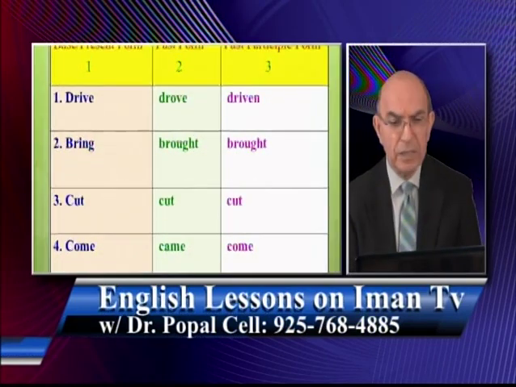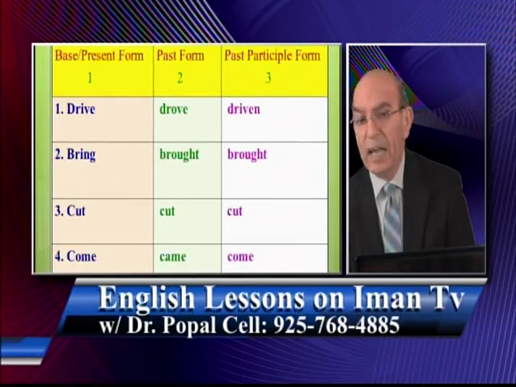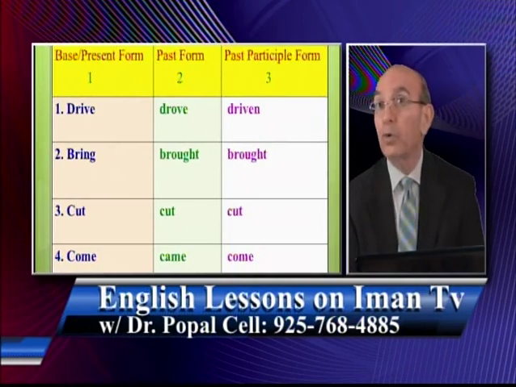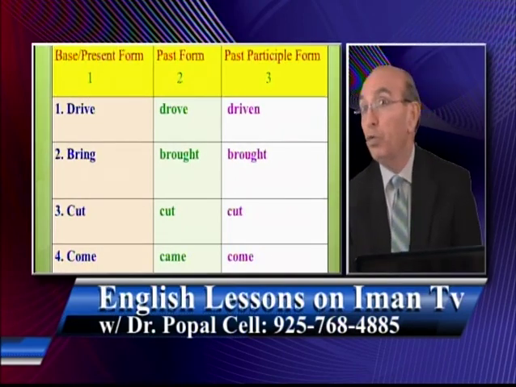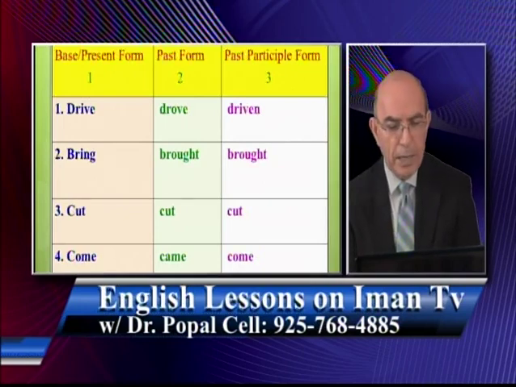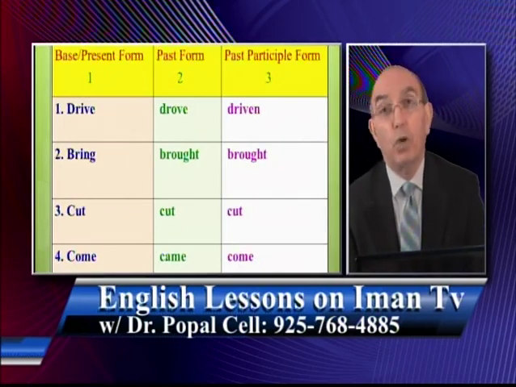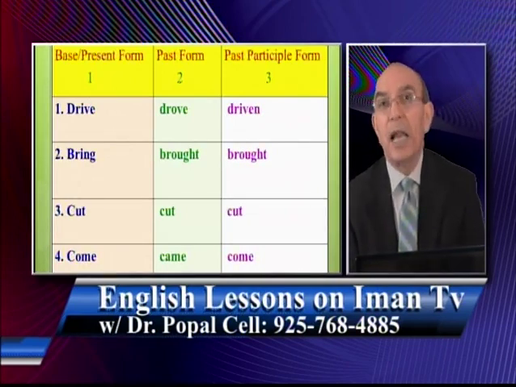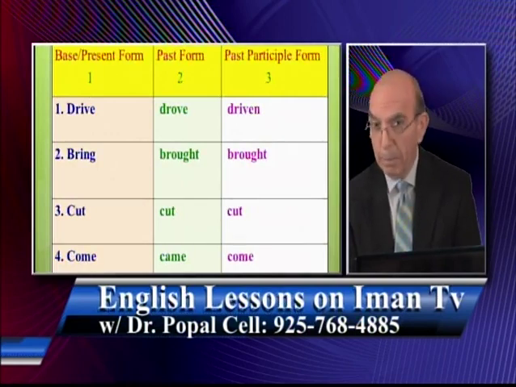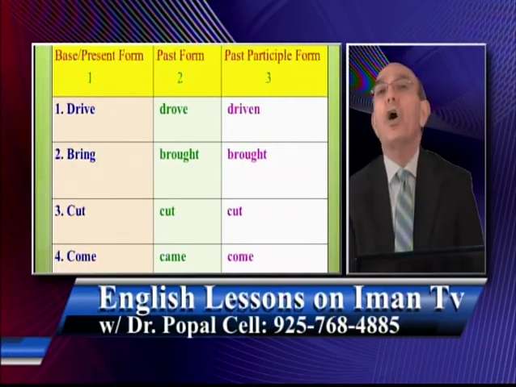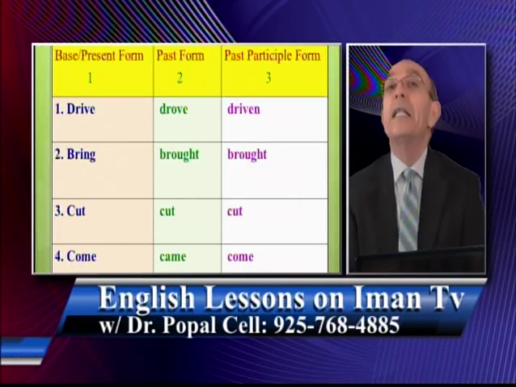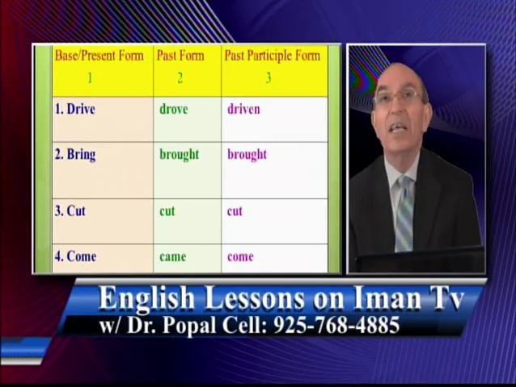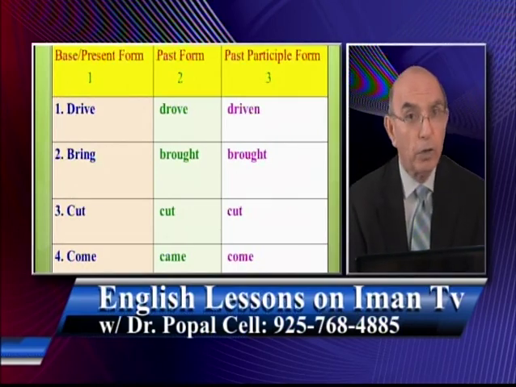Now the irregular ones are found in four different categories. Those where all three forms are different, like drive, drove, driven, and those where the last two forms are the same, like bring, brought, brought. And then the ones where all three forms are the same: cut, cut, cut. And then some where the first and the last form are the same: come, came, come. We did this many times, but there are a lot of irregular verbs, and every week I give you ten words to work on, practice, and learn the spelling and the correct pronunciation.